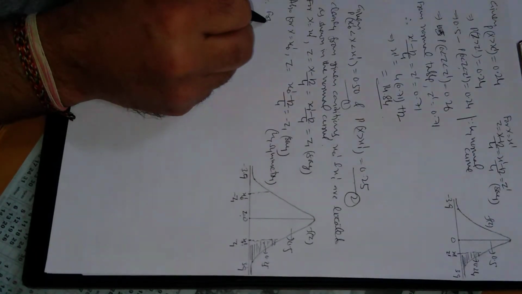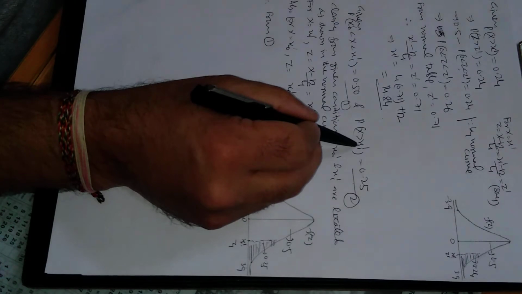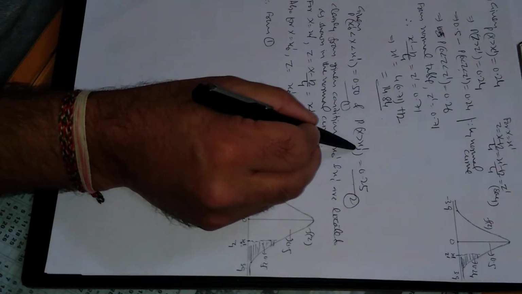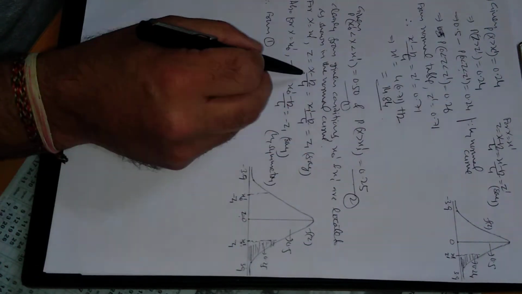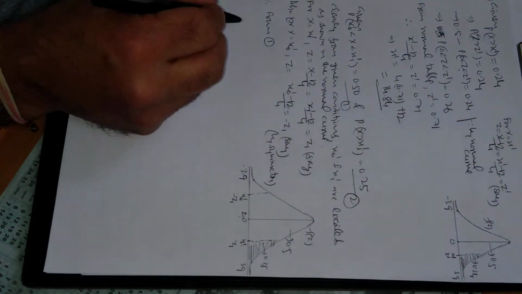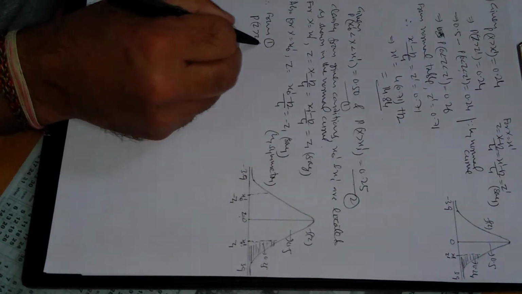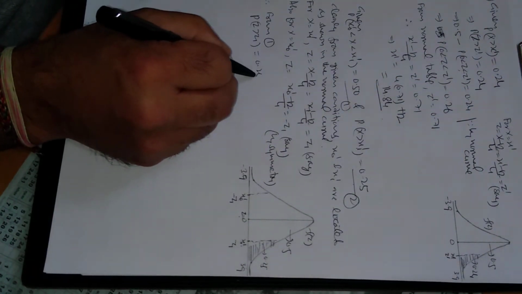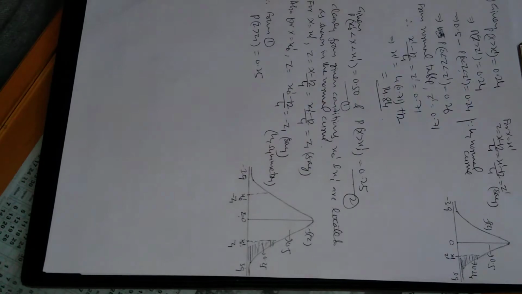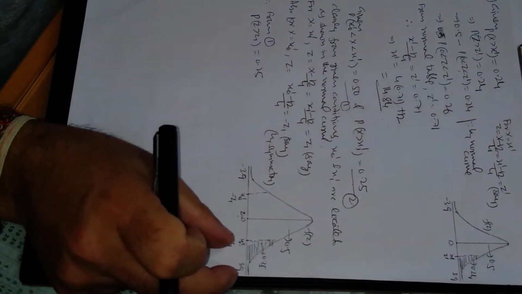Therefore from condition 1, convert this in terms of z. x1 dash in terms of z is z1. So the probability of z greater than z1 equals 0.25. Now from the normal curve you can see z greater than z1 means this shaded portion.